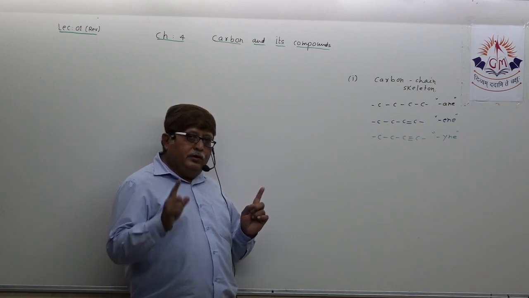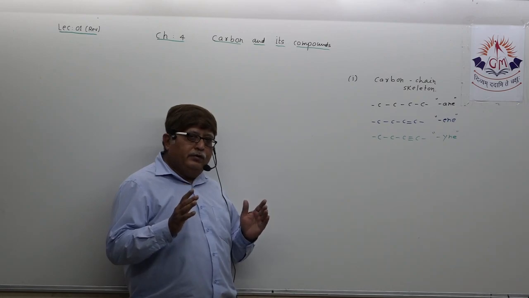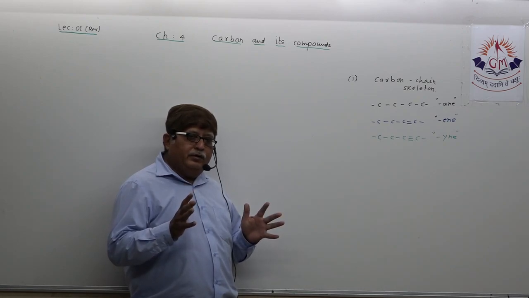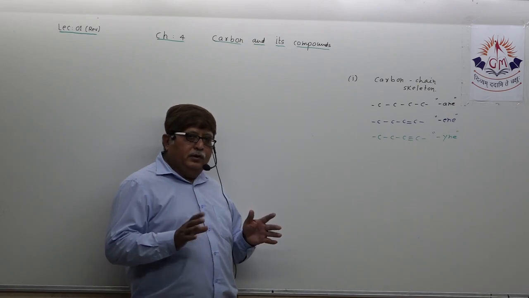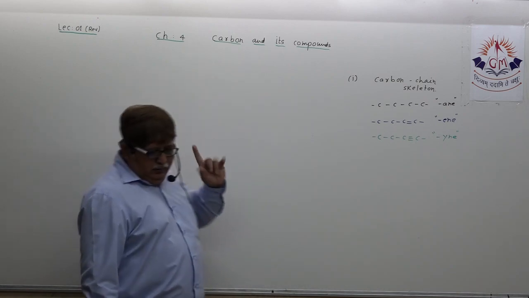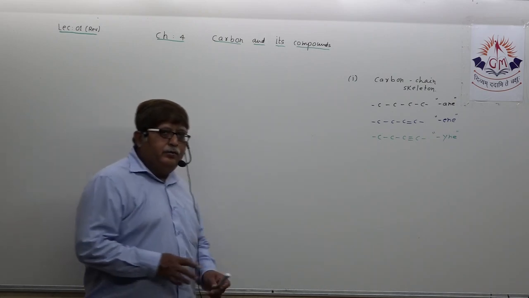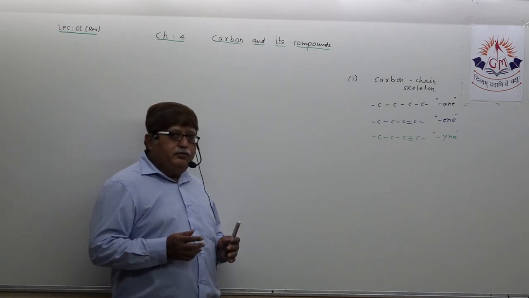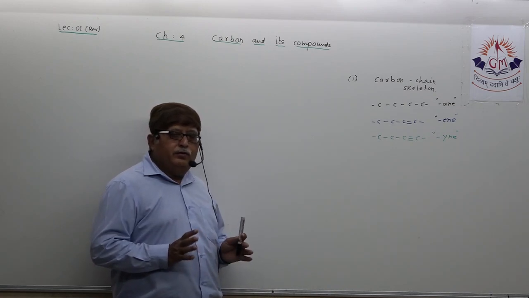Triple bond in the carbon skeleton, I am speaking between the two carbon atoms, then ethyne, not methane, you should mind it. Ethyne, propyne, butyne, pentyne, that way. Okay. This is the first golden rule, has to remain in your mind, dear student.